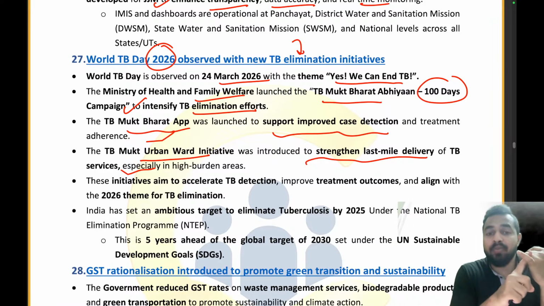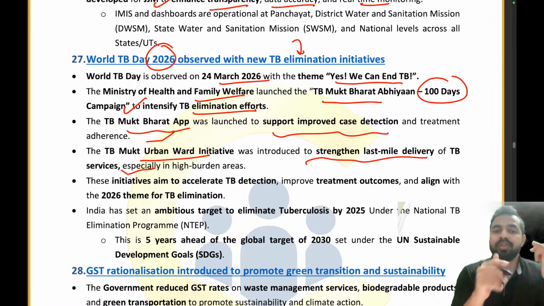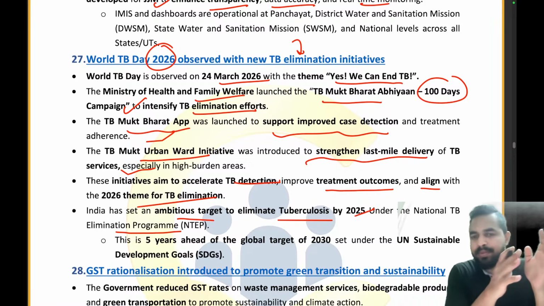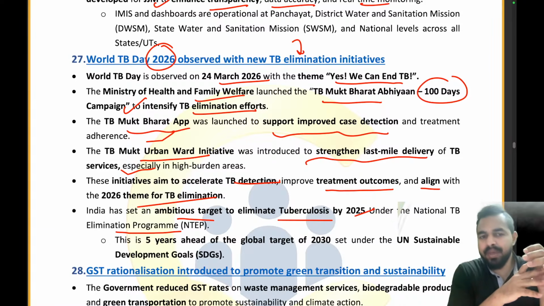The TB Mukt Urban Ward initiative has been launched. This will be accelerating TB detection and treatment outcomes, aligned with the 2026 theme for TB elimination. India has set an ambitious target to eliminate tuberculosis by 2025 under the National TB Elimination Program. Under the National TB Program, we already have an ambitious target to eliminate tuberculosis by 2025.